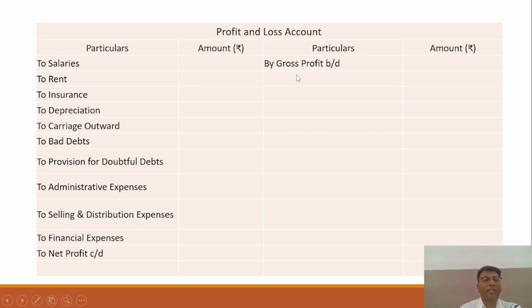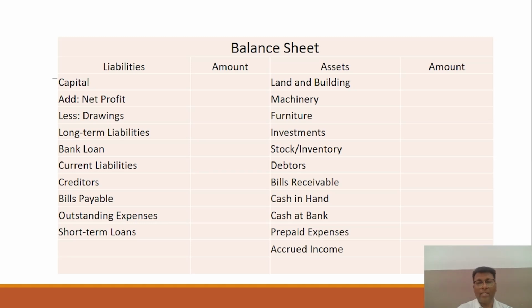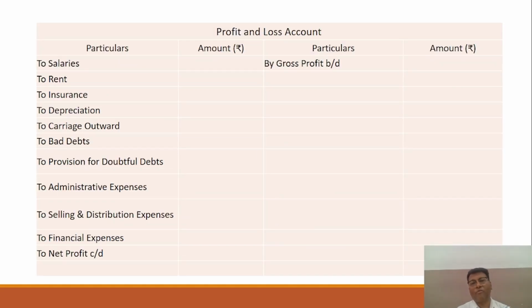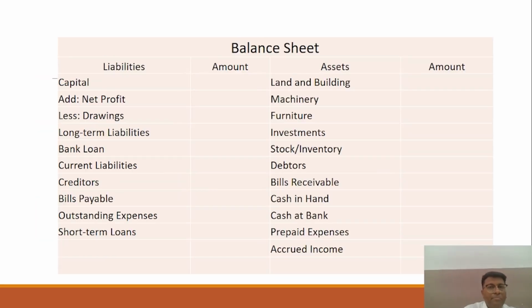Sometimes you are receiving the rent. If you pay the rent, it is an expense. But when you are receiving rent, or any income in the form of interest, that time you have to mention it on the credit side. So this is other income, or other revenues, you can say. In the profit and loss account, other incomes are also shown.